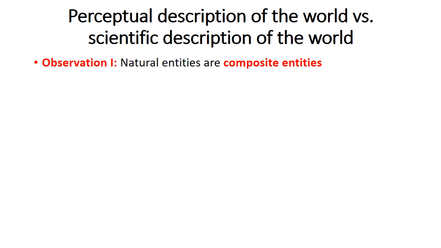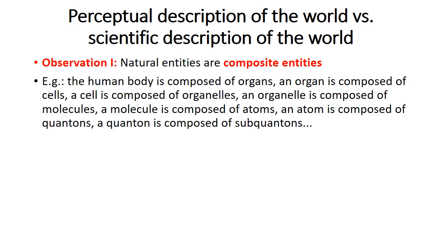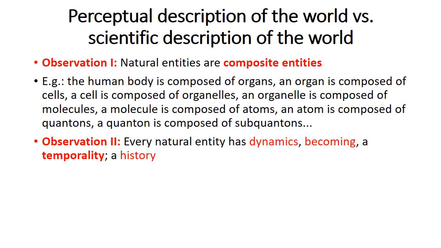The first observation is that natural entities are composite entities. For example, the human body is composed of organs, an organ is composed of cells, a cell is composed of organelles, an organelle is composed of molecules, a molecule is composed of atoms, an atom is composed of quanta, and so on. The second fundamental observation is that no natural entity is truly a static substance occupying a volume, but rather possesses a dynamic nature, a becoming, a temporality, and a history.